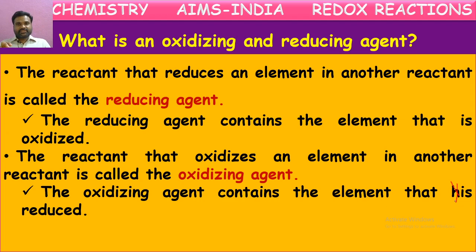The substance which is reduced in a reaction is known as oxidizing agent. These oxidizing agents are also called oxidants. The reducing agents are also called reductants. So oxidizing agents are oxidants. Reducing agents are reductants.